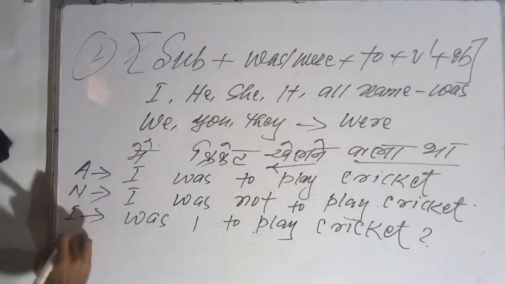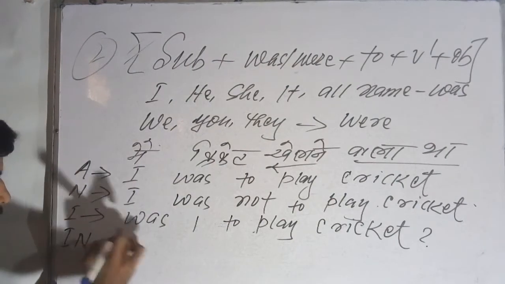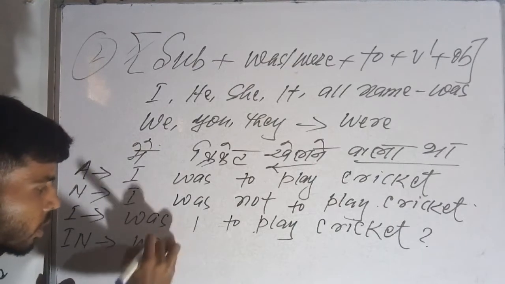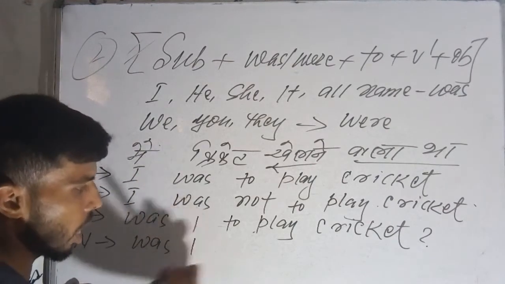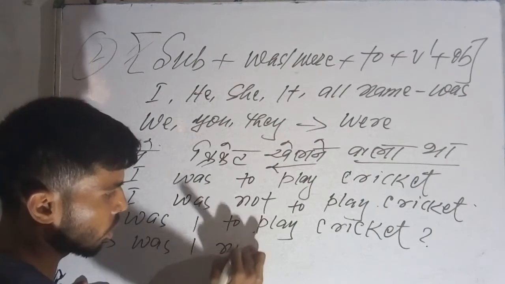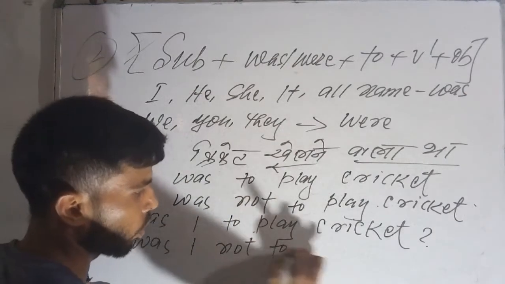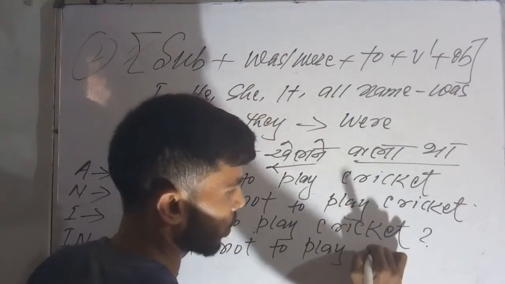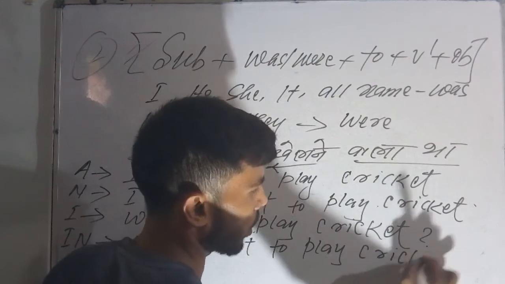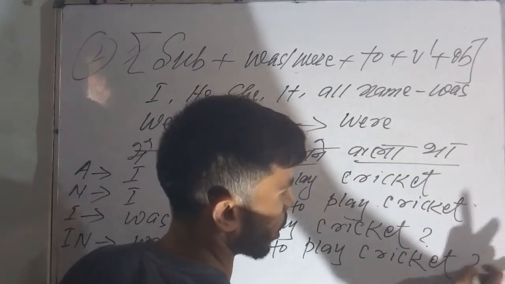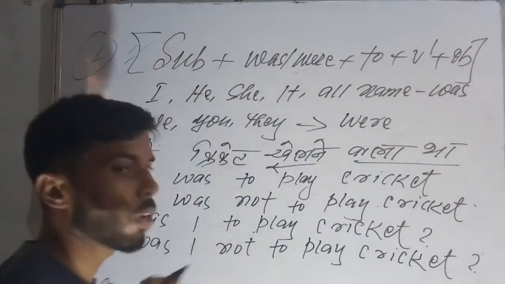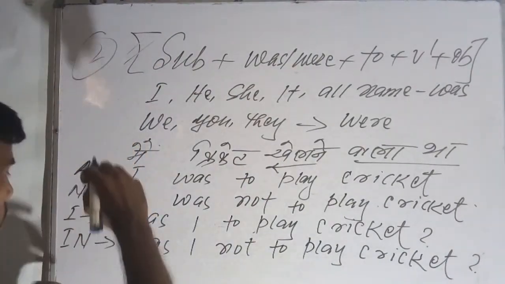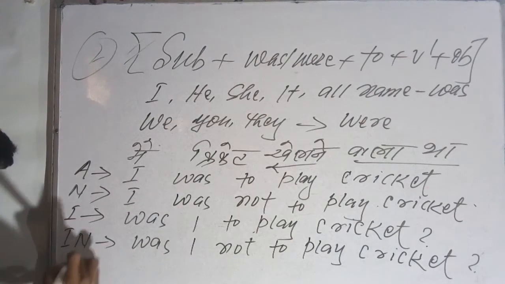So next it will become interrogative and negative. For the interrogative and negative I have to write was I not, then after that to, then after that V1 I am going to write the same, play. So the last one is cricket. Here also I have to write the sign of the question mark. Next, what will I write?